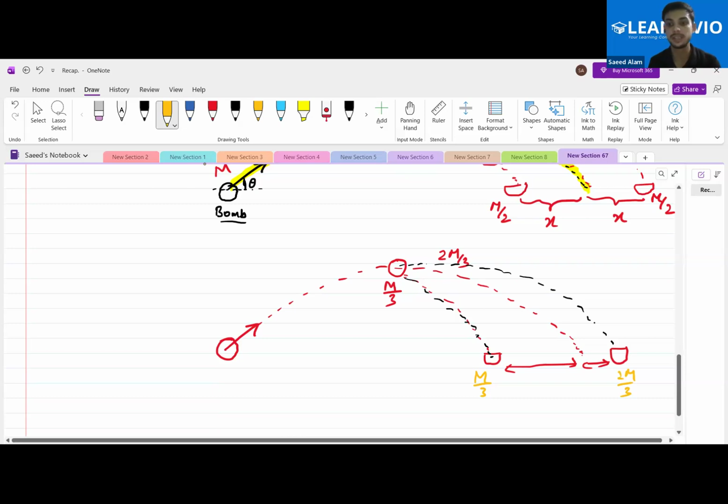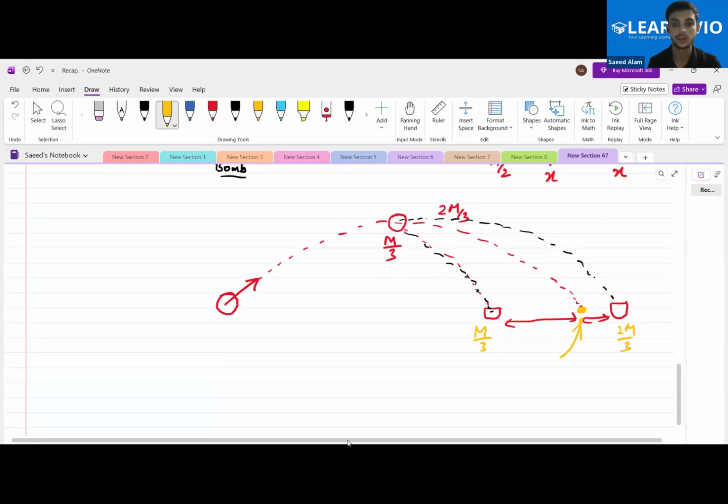Again, the concept is the same: the center of mass will remain the same. If it gets divided into several particles, you already know how to calculate the center of mass of point masses. You can calculate it using that, but you will always find that the center of mass does not change if no external force is applied. It only changes because of some external force being applied over it. Is this clear to all of you?